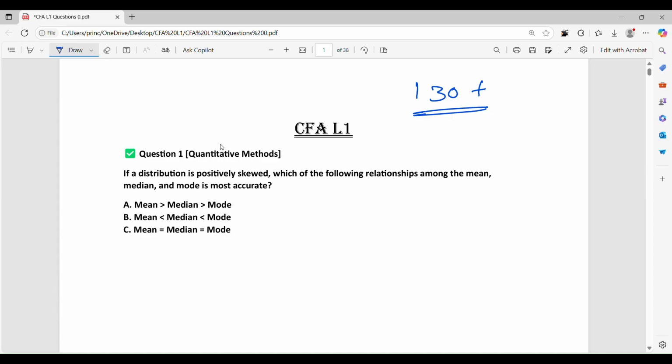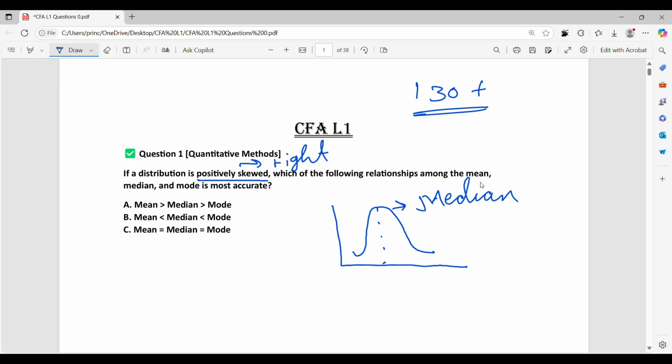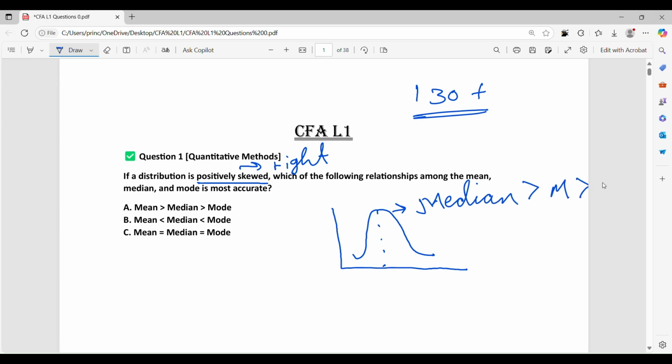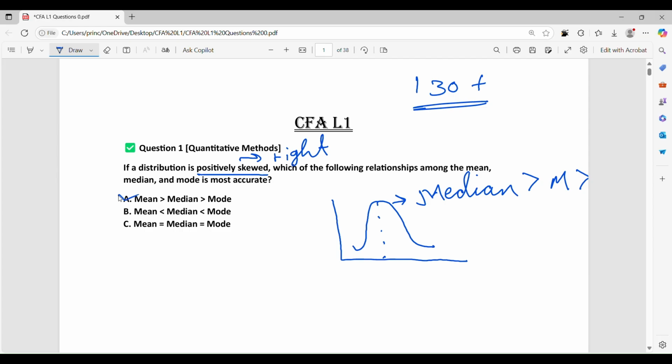सिंगल मोमेंट। Question 1: If a distribution is positively skewed, so positive skew stands for right side. Which of the following relationships among the mean, median and mode is most accurate? So we are making a diagram. Left side till here, left side, right side. So in this case, mean is more than median and median is more than mode. Okay, so the correct option is option number A.